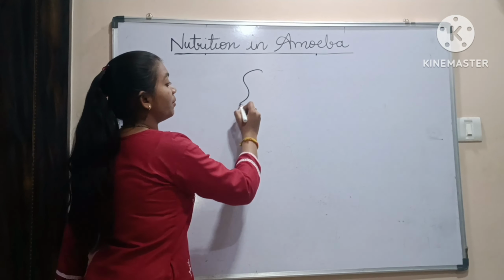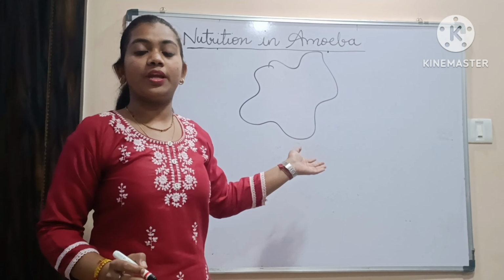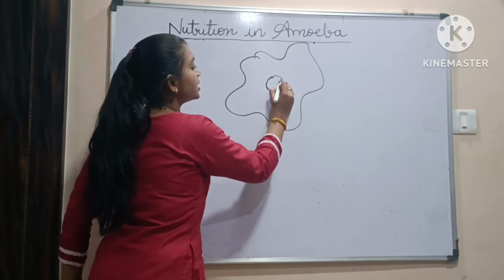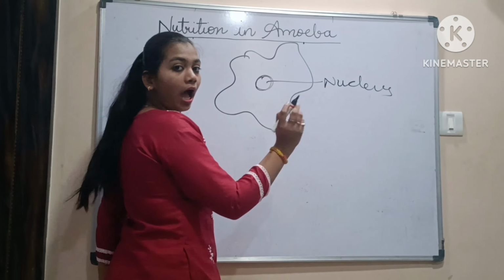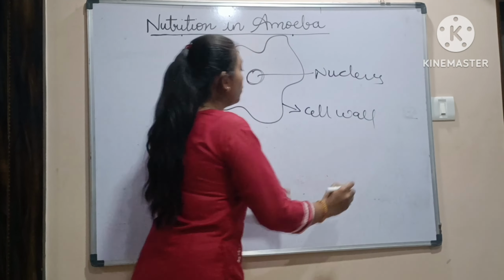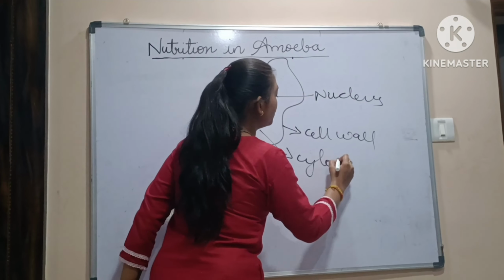Let us draw the amoeba. How exactly does amoeba look? Amoeba does not have any fixed shape. It is an irregularly shaped organism. It has a nucleus in the middle. This is the nucleus, and the outer layer is called the cell wall. Inside is a jelly-like fluid called the cytoplasm.